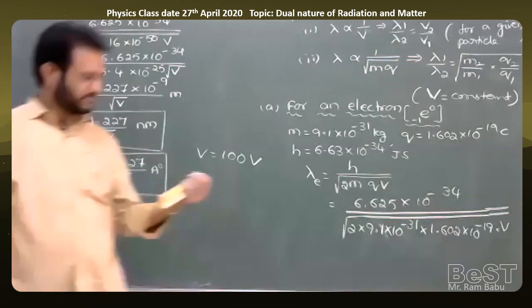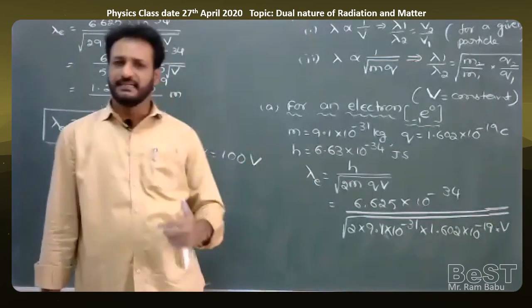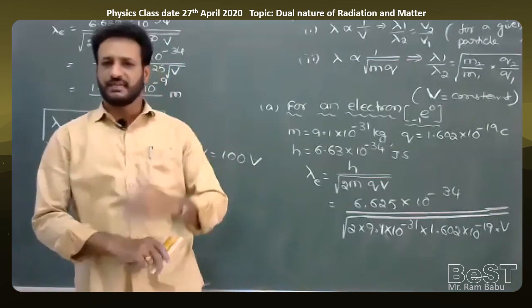So in tomorrow's class we will discuss how Davisson and Germer verified the wave nature of electrons, or the de Broglie concept. So tomorrow we can complete this chapter.